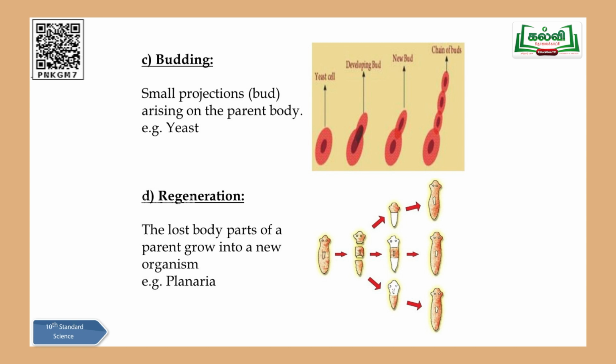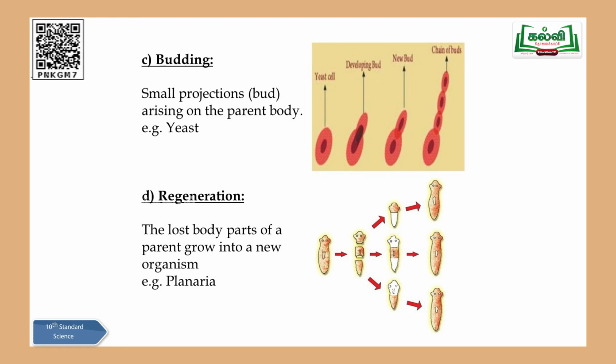And after some time, when they get the favorable condition, when is their favorable condition? Moist air. That is the season for them. So immediately the bud which is attached to the mother yeast will be cut off from the mother, and they fall on a suitable substratum like soil, and they grow as a new yeast. You understand? So yeast is a very good example for this particular mode of reproduction, where they form buds on the mother yeast, and each bud will be growing on the mother yeast itself.